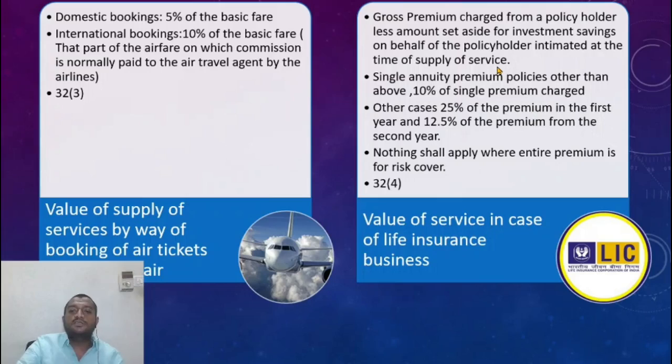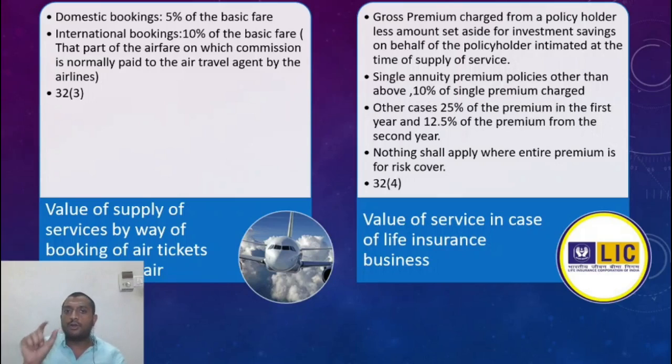Alright. Now in case of life insurance business, what is the supply of service? Now let us take LIC has a lot of schemes. Most of them are investment plus life insurance. So let us say 50,000 per annum he charges as LIC premium. This includes some 30% worth of investment scheme. So it tells me that initially only in every 50,000 that you pay every year, 30,000 is going for investment. Before taking the policy, at the time of agreement only, it tells.